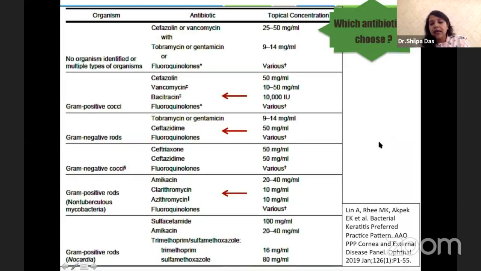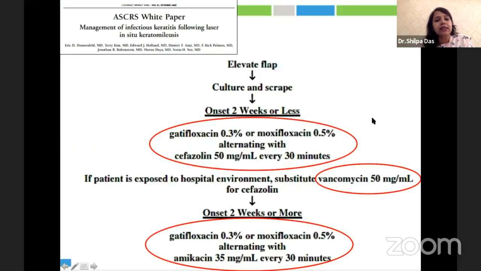Now, the American Academy of Ophthalmology preferred practice patterns has set out guidelines on how to manage these infections, that is, which antibiotic would you choose? The medical management is the first line of management when you're tackling these infections. In agreement with this is the ASCRS white paper that was published in 2005 that suggests that if the infection onset is 2 weeks or less, the drugs of choice would be fourth generation fluoroquinolones along with cefazolin or vancomycin. And if it is more than 2 weeks, it would be alternating with amikacin.